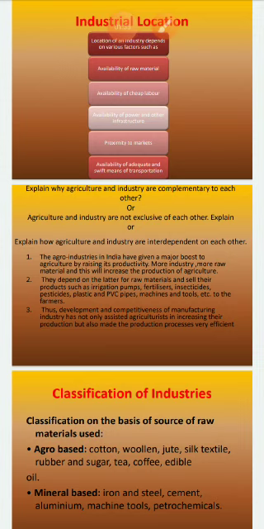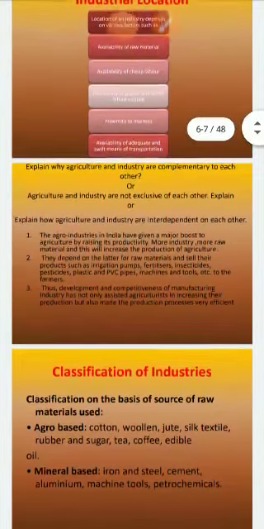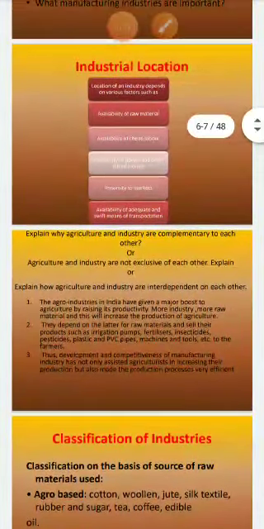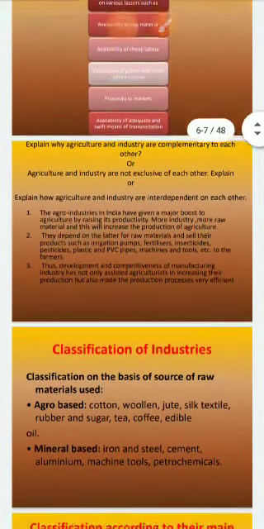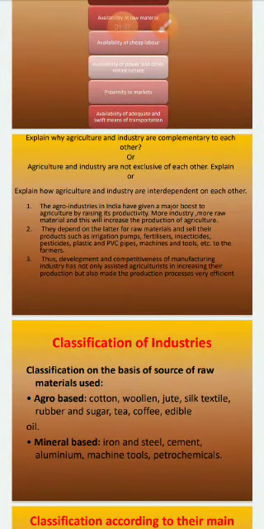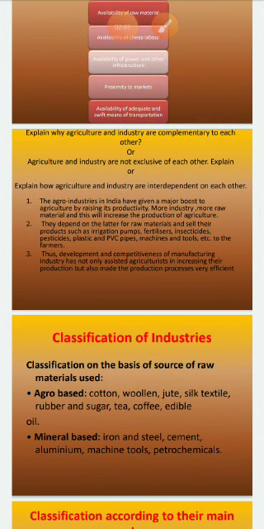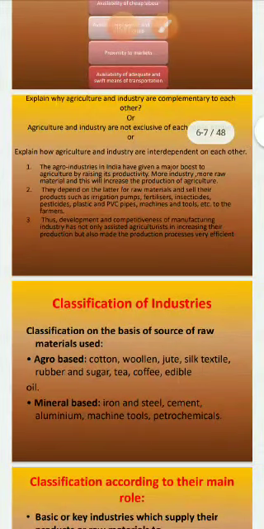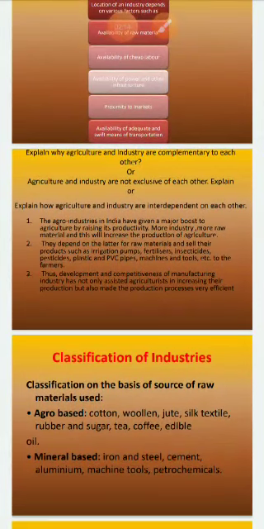Then explain why agriculture and industry are complementary to each other, or agriculture and industry are not exclusive of each other. Explain how agriculture and industry are interdependent. The first point of that answer is that agro industries in India have given a major boost to agriculture by raising its productivity. More industry means more raw materials, and this will increase the production of agriculture. Then you can add an example, like the cotton industry; any one example you can add.